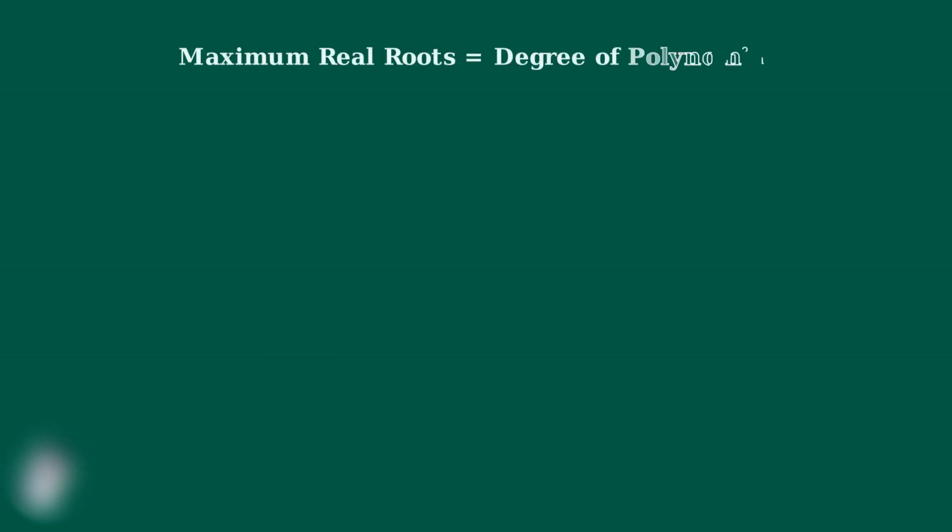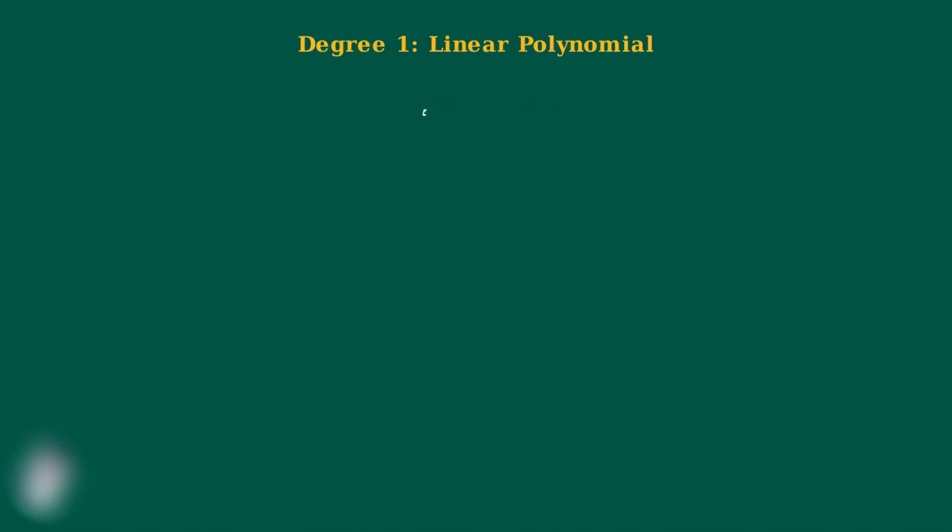Now we arrive at one of the most important rules about polynomial roots. The maximum number of real roots that any polynomial can have is exactly equal to its degree. Let's see this rule in action.